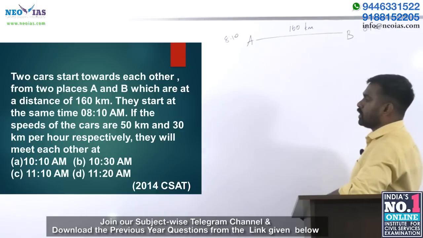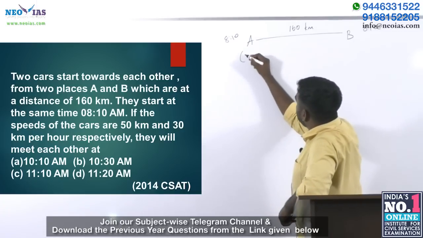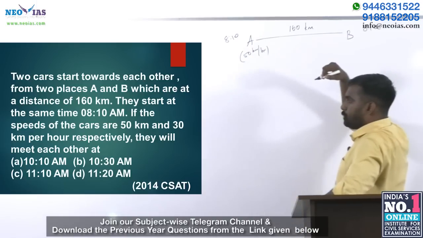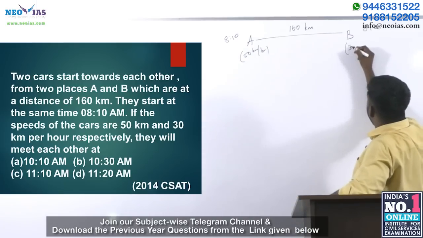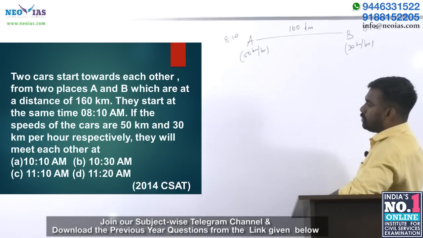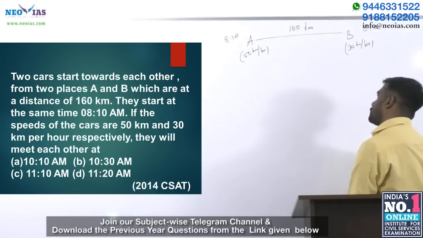The speeds of the cars are 50 kilometers per hour and 30 kilometers per hour respectively, right? They will meet each other at what time?